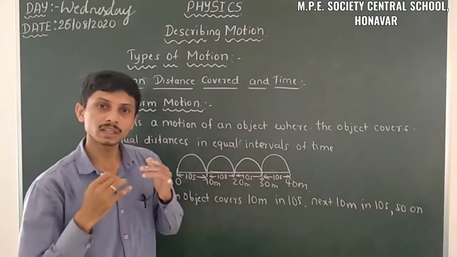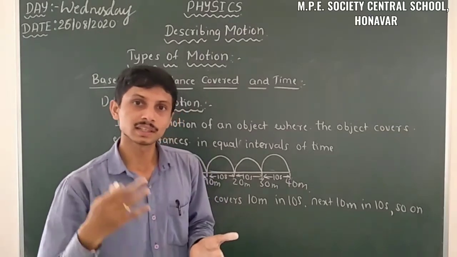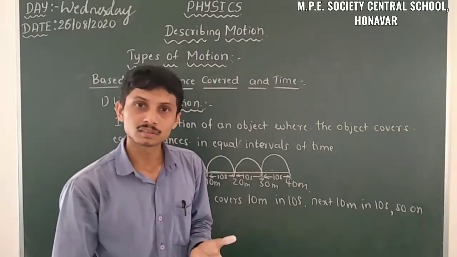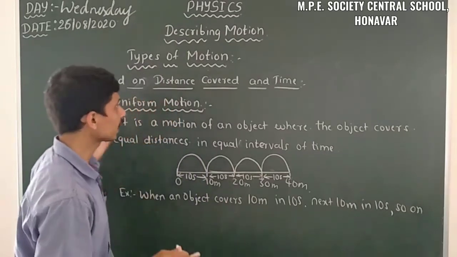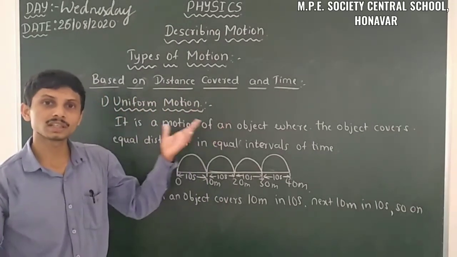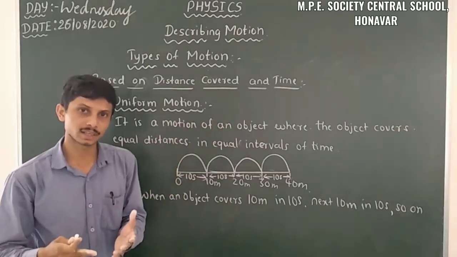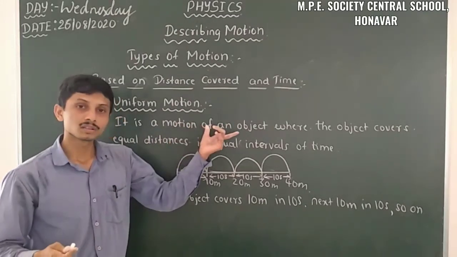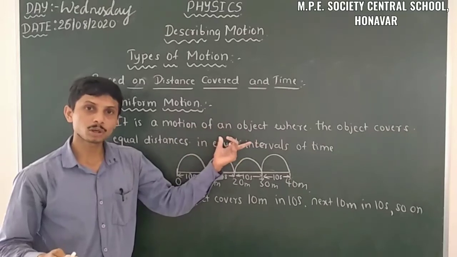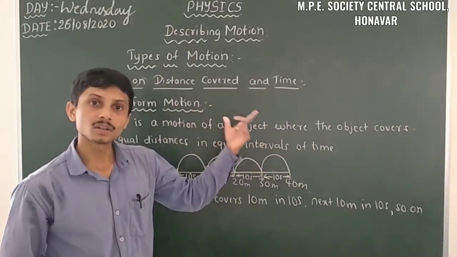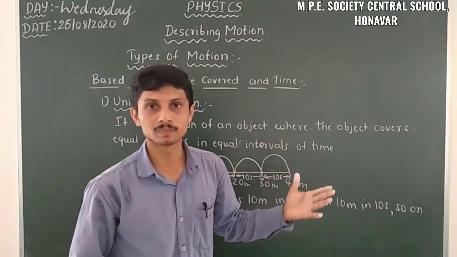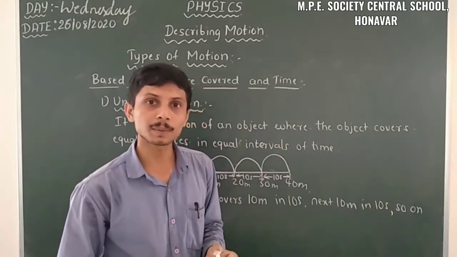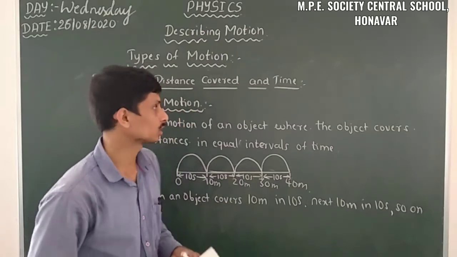That means every 10 seconds it covers 10 meters only. So this is the example of uniform motion. Here uniformity in motion is there. It is a motion of an object where the object covers equal distances in equal intervals of time. So let us move on to the last type, that is non-uniform motion.